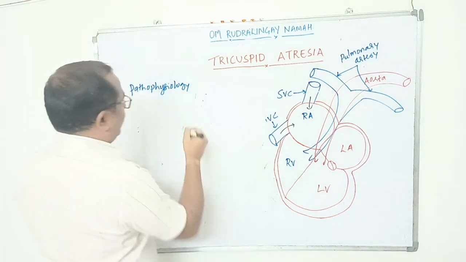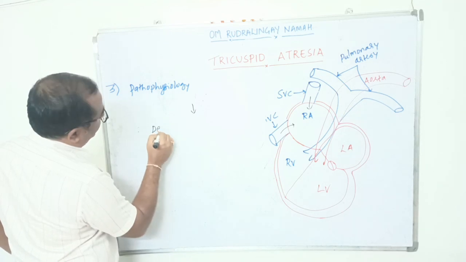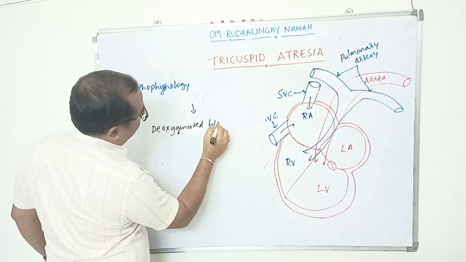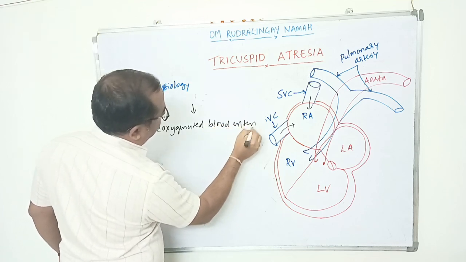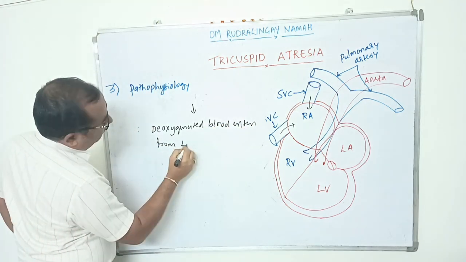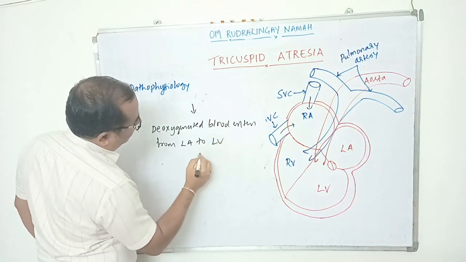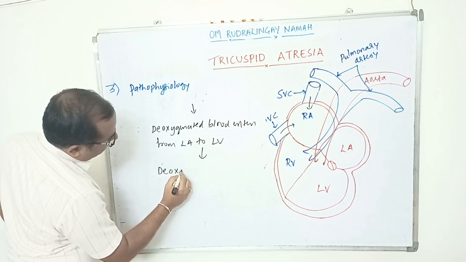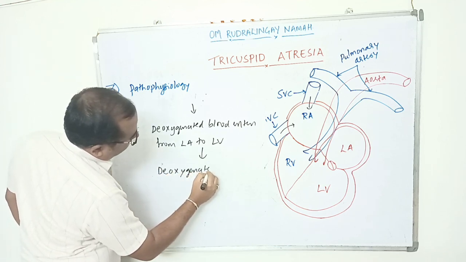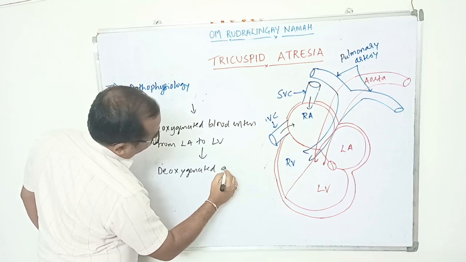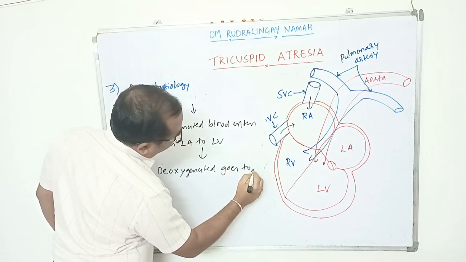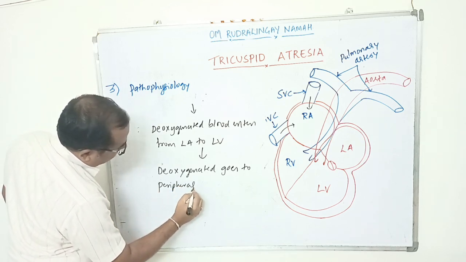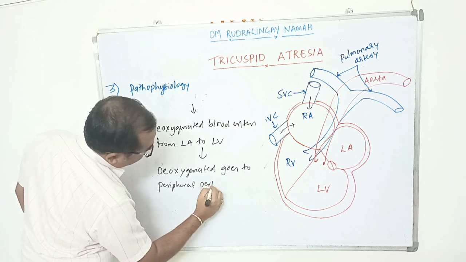Now deoxygenated blood enters from the left atrium to the left ventricle, then deoxygenated blood goes to peripheral perfusion.